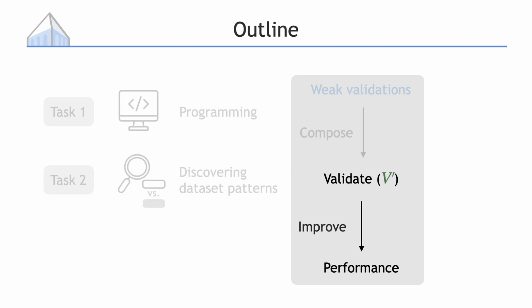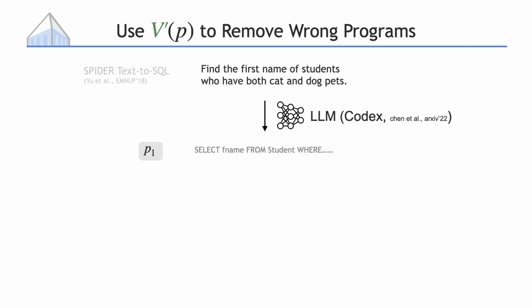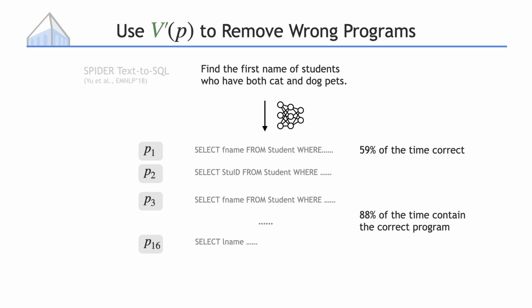Specifically, we sample multiple candidates from the language model and use v prime to filter out the bad programs. For ground truth, we establish a v star determined by 4 programmers discussing with each other. We evaluated our system on the Spider dataset. Typically, when we benchmark the language model on this dataset, we sample only one SQL program from the language model. The accuracy is 59% in this case. However, if we sample 16 different SQL programs, then 88% of the time, one of the candidates is correct.